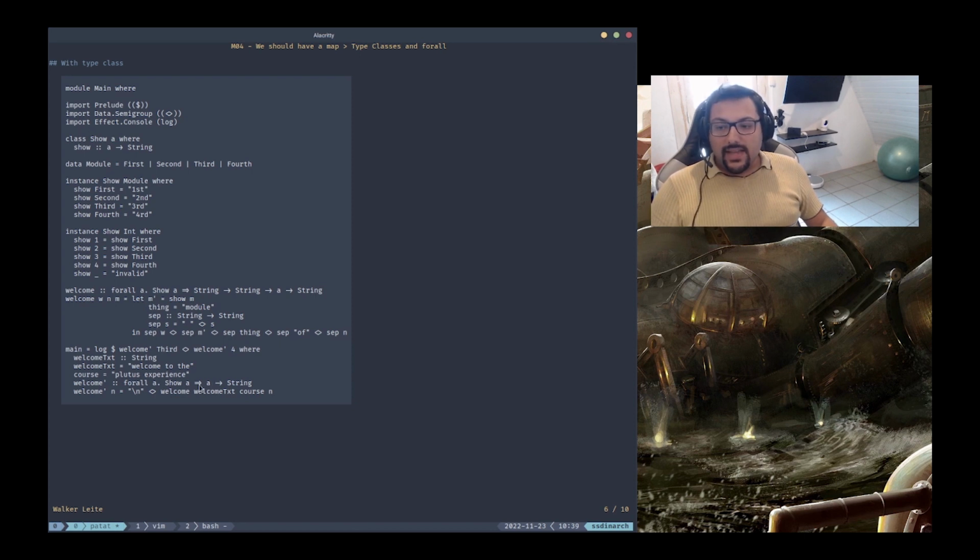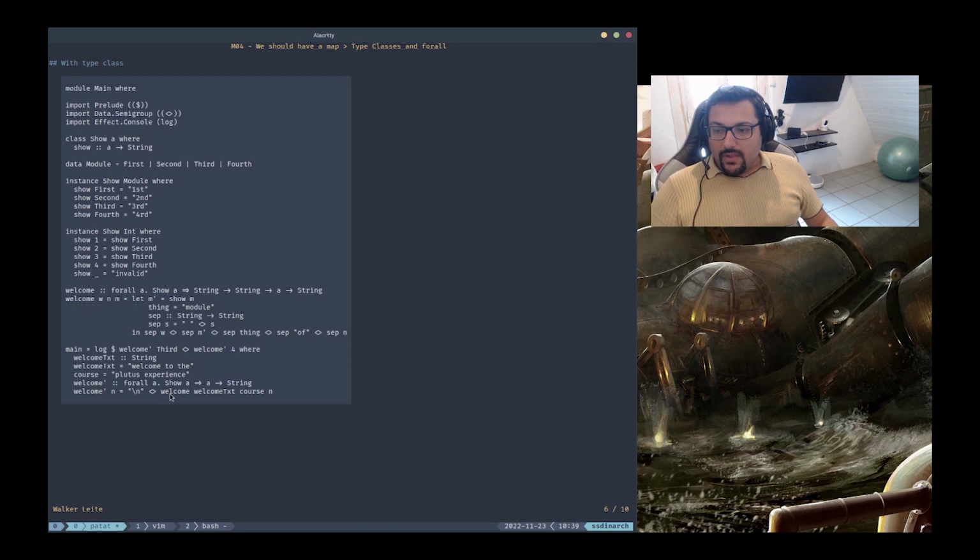So forall means that this e can be anything, not only int as before, right? If you remember the previous example, in this n we just had the int value, and now we can have Module and also int. Because we can have Module and int, I need to change the int value to something polymorphic, and this is the reason we have forall. So forall allows us to create this polymorphic type here. Okay, and I'll explain what this is. You don't need to learn about this right now. Let's just move forward with the knowledge that we have so far.